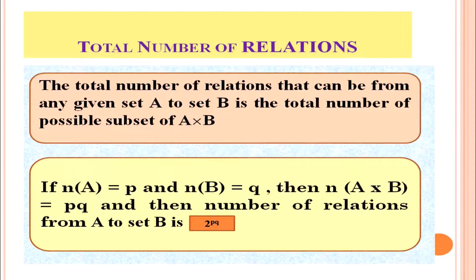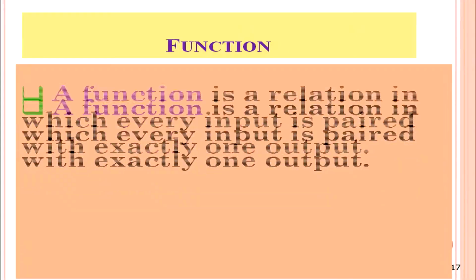If the number of elements of set A equals P and the number of elements of set B equals Q, then the number of elements in A cross B equals PQ. Then the number of relations that can be established from set A to set B is equal to 2 to the power PQ. Now we will discuss what a function is.